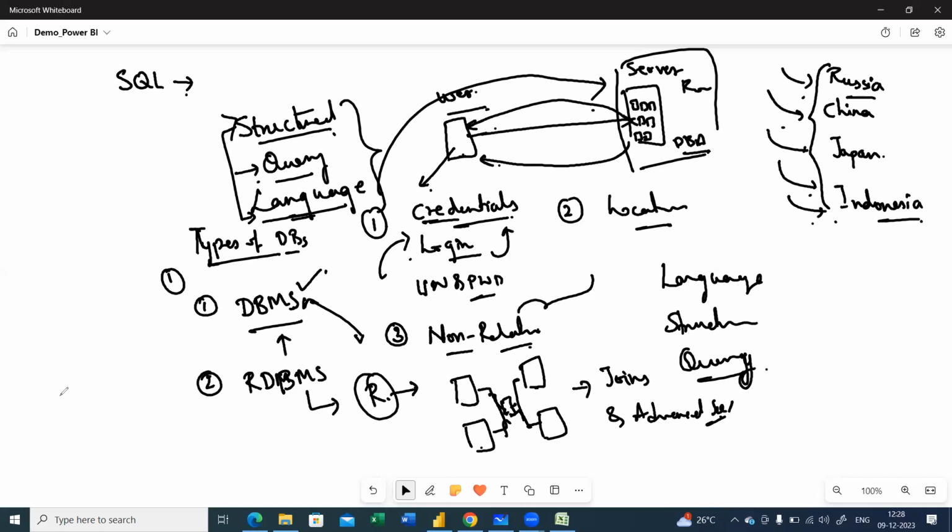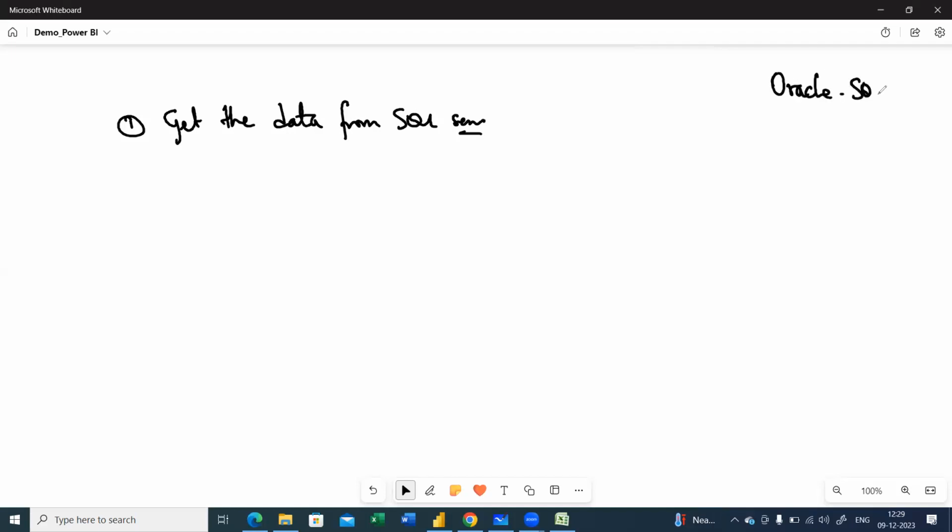As of now, what I'll be showing you is how I get the data from SQL Server. As I highlighted, there are SQL servers which are popular right now, such as Oracle SQL Server. Next, we have MySQL.